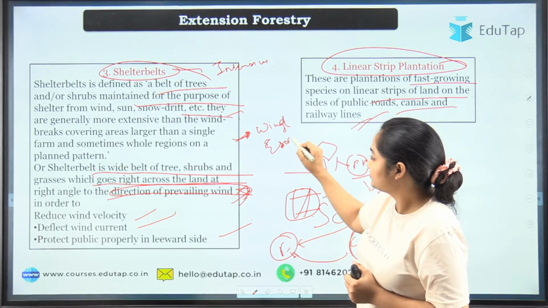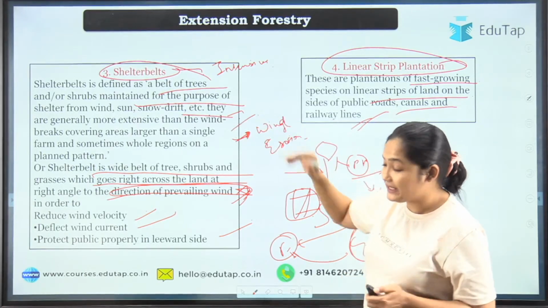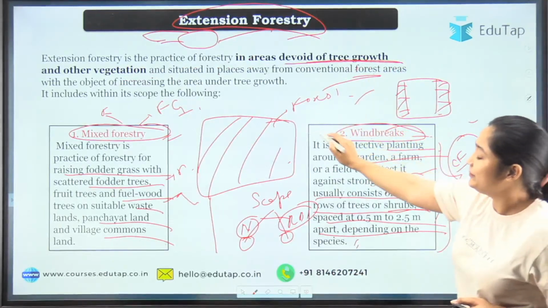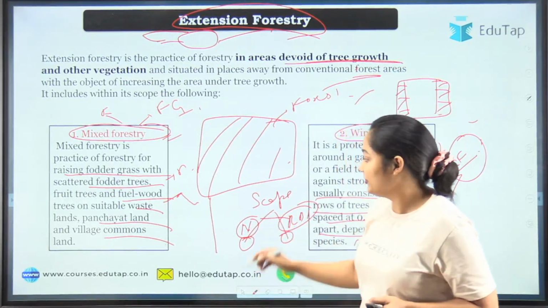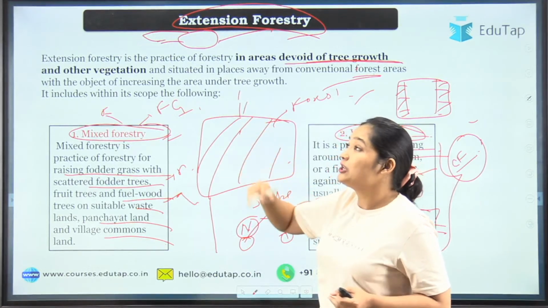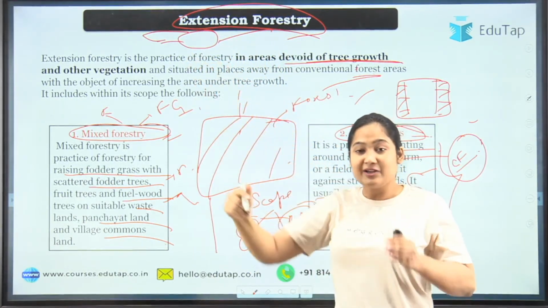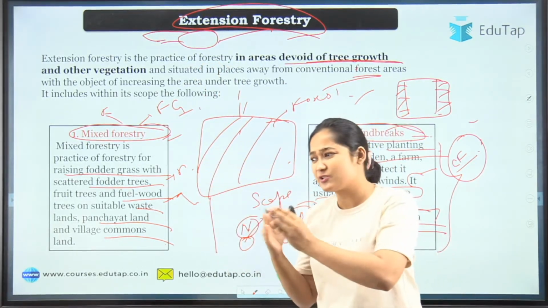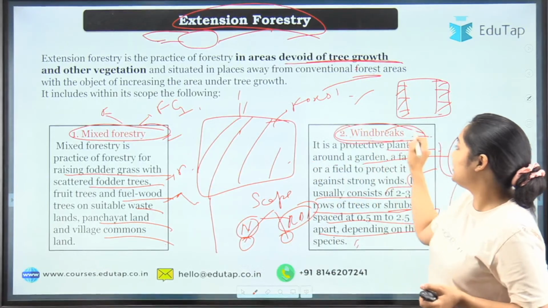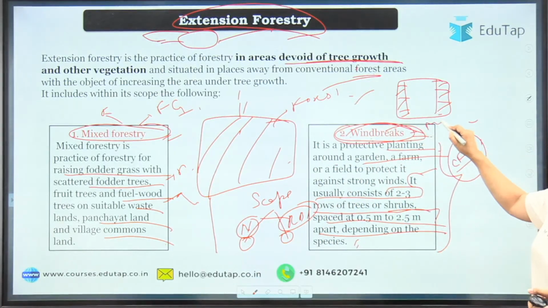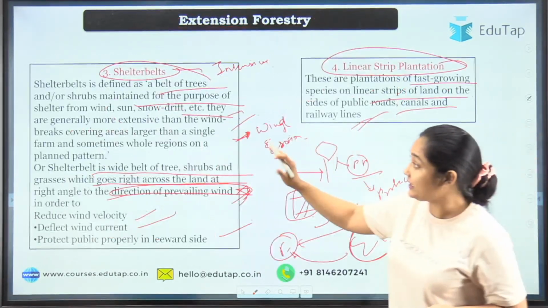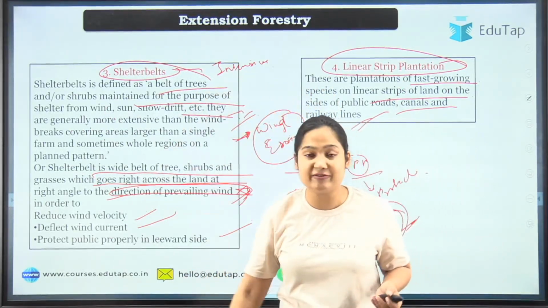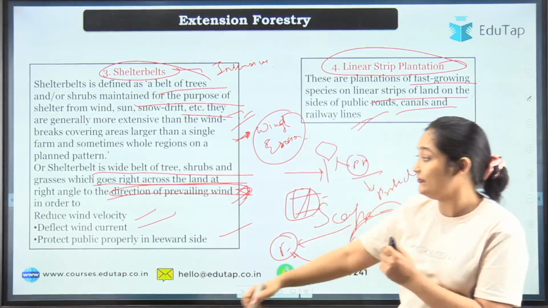So these are more intensive compared to windbreaks. In a windbreak, two or three rows are there, and the trees will be very large, so the main protection comes from the stem part, and they are not too wide. So some scope is there where the wind erosion is low to moderate. But shelter belts are exclusively used where the wind erosion is very high, and they are very intensive while protecting or breaking the wind speed.